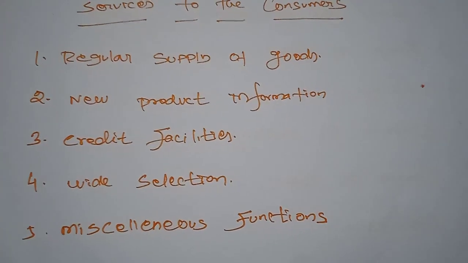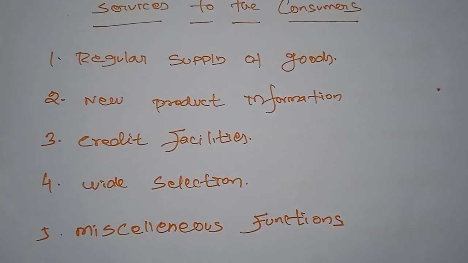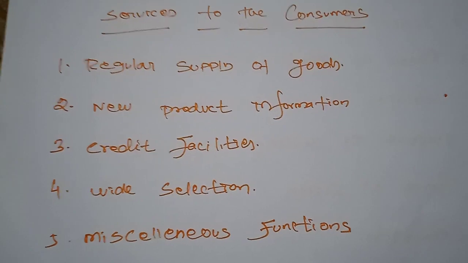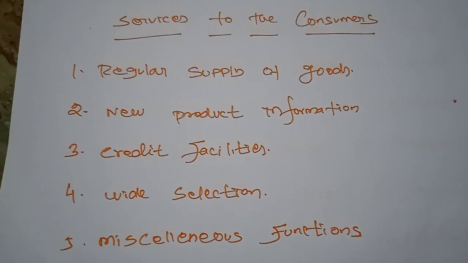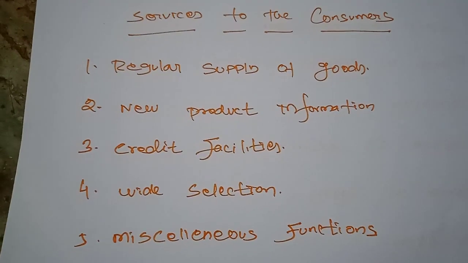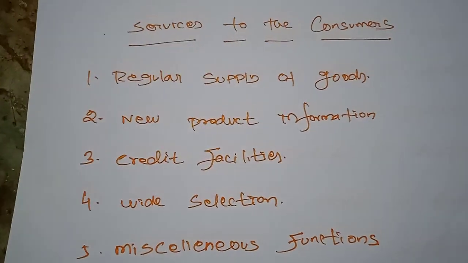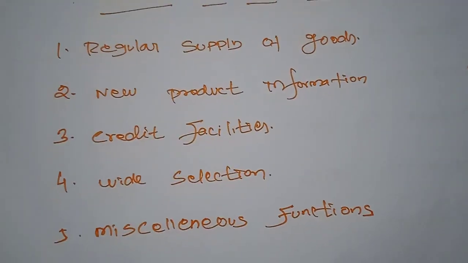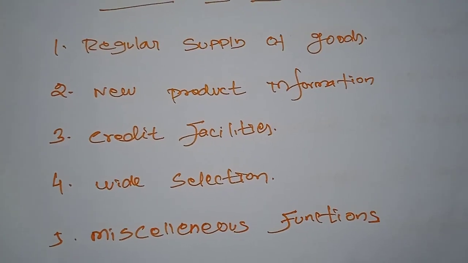So the retailer also has the chance to keep a stock in his shop, and if he has the power to predict the demand, he will keep some of the commodities in his shop as stock, and the consumer will also have the chance to get all types of commodities throughout the year.